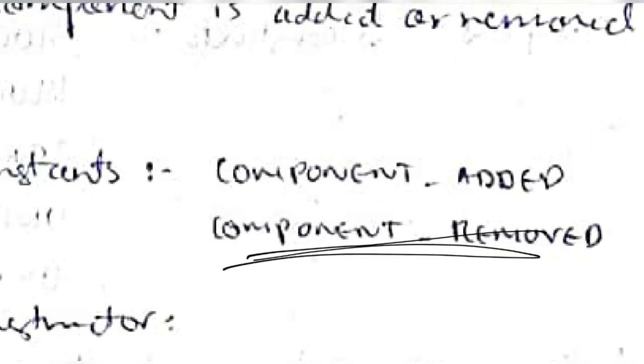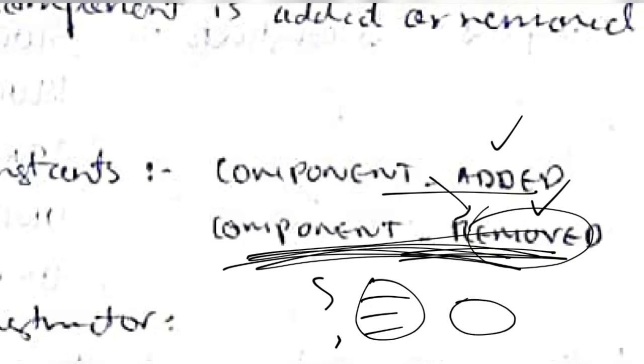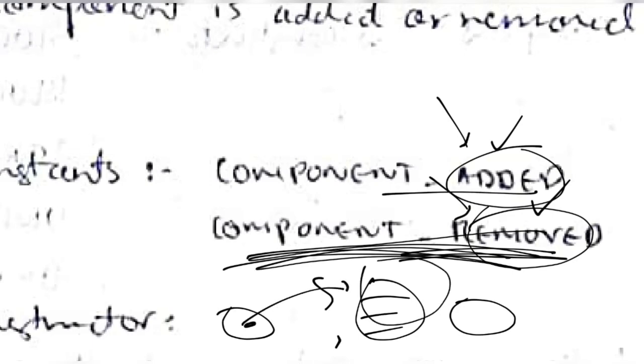This one, the second one, component removed. And when this is passed, the associated function should take place. It will check if this data is passed or this data is passed. Based on that, it will make the change. Okay, if this data is passed, the home screen will be shown on the screen, and if this data is passed, whatever we clicked will be opened and shown on the screen.